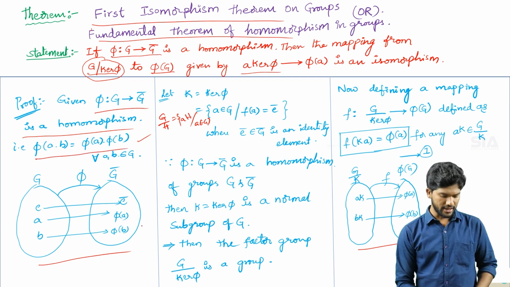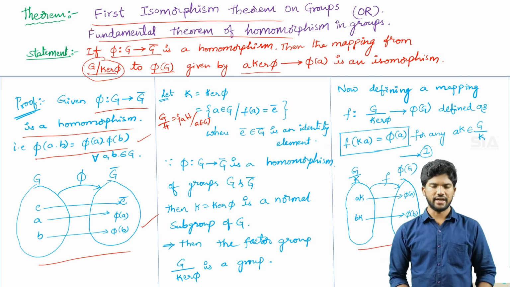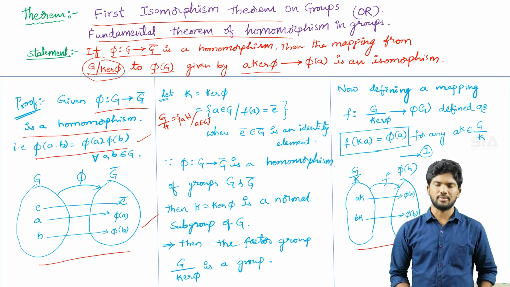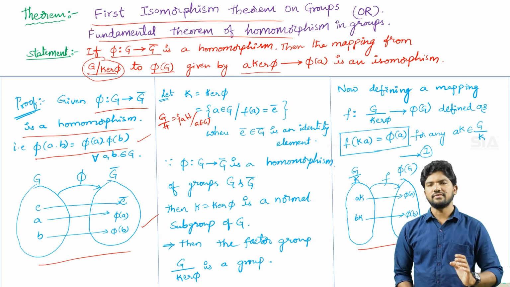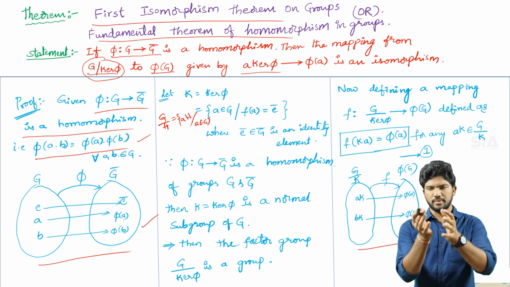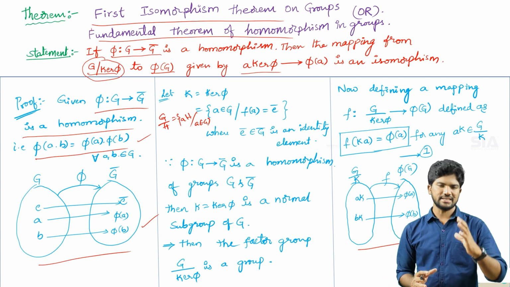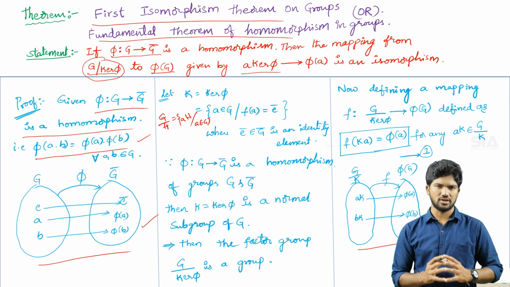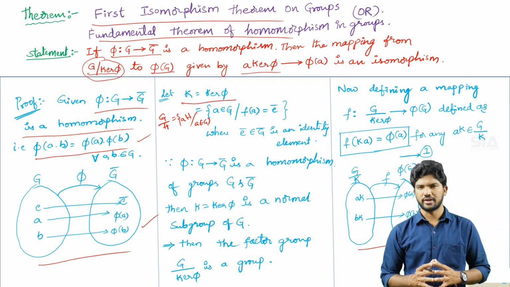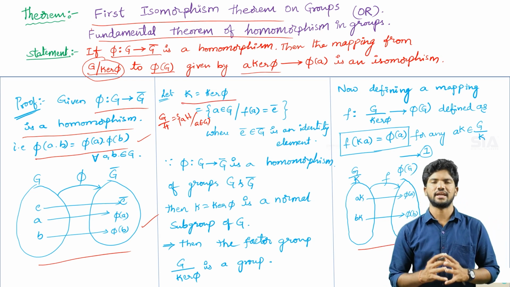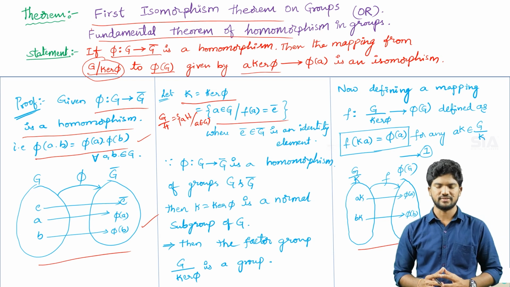I am also writing this diagram: phi mapping capital G to G bar, with the identity element and two elements a, b. In the proof they are asking with respect to the factor group, so before that we have to take the kernel, because the kernel plays a key role in this theorem. Let capital K be equal to the kernel of phi, defined by the original definition of the kernel.